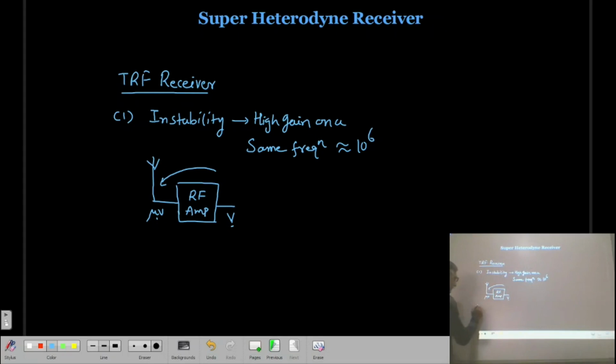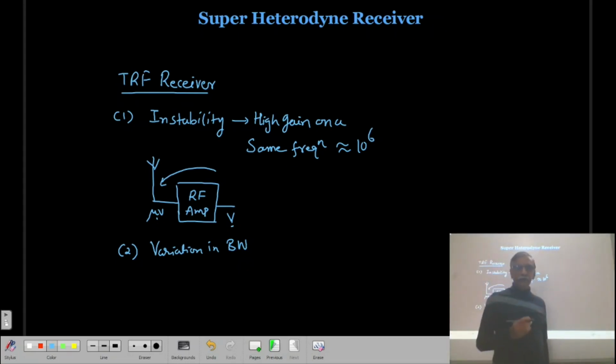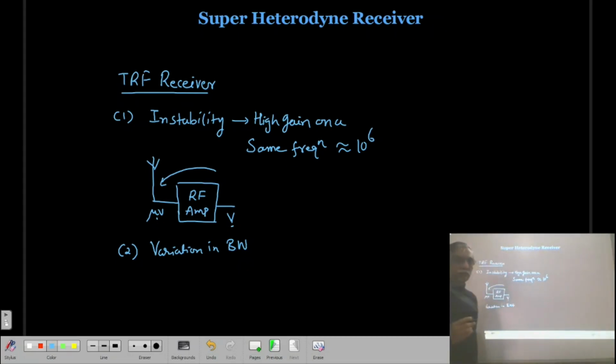Then the second disadvantage we have discussed is the variation in bandwidth. As we change the tuning frequency, the bandwidth is also changing.